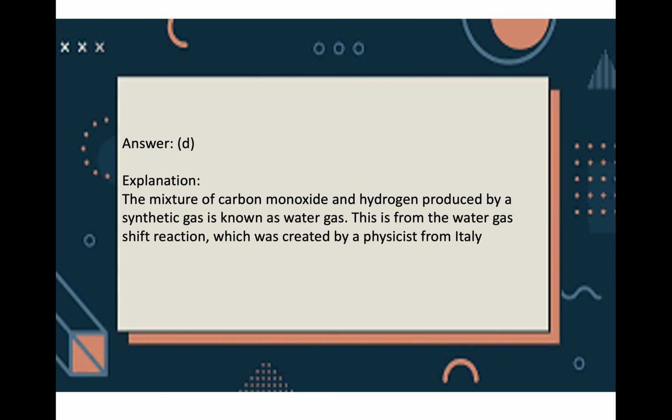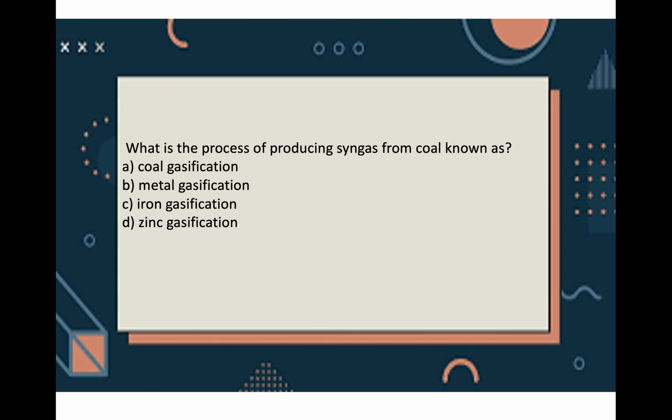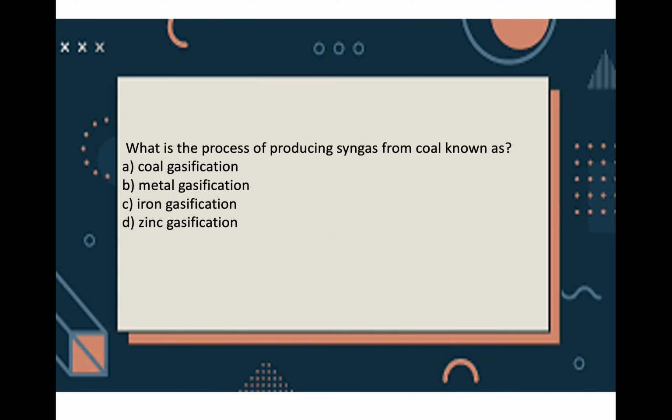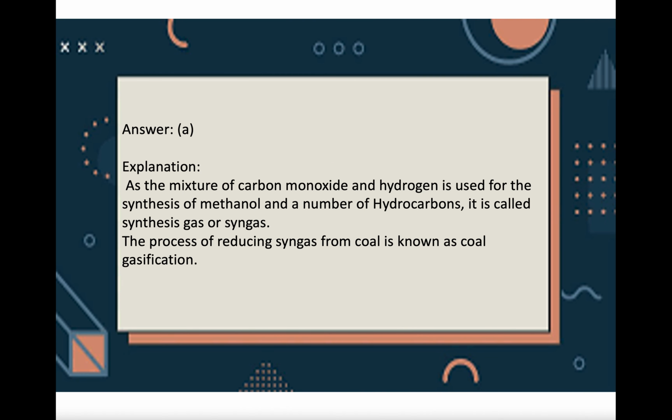in Italy. Now the next question is, what is the process of producing syngas from coal known as? Choice A, coal gasification, B metal gasification, C iron gasification, and D zinc gasification. So how do you produce syngas from coal? That process is known as coal gasification. Water gas, which is a mixture of carbon monoxide and hydrogen, is used for making methanol and so many hydrocarbons. So it is known as synthetic gas or syngas. This process is known as coal gasification.